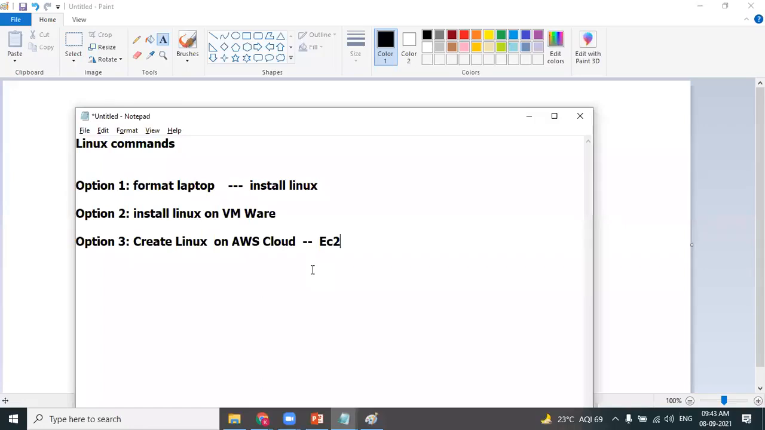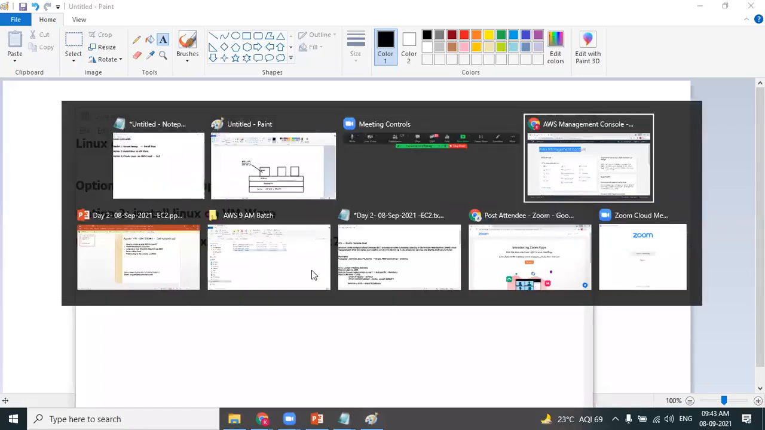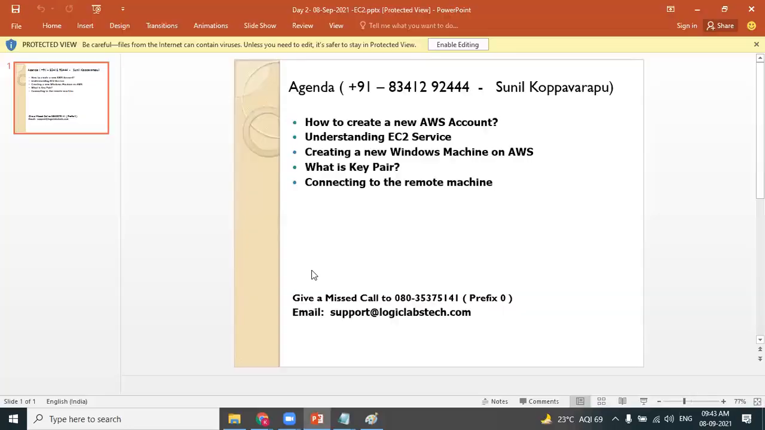For that purpose, you have to use a service called EC2. So let's learn how we can create an EC2 machine. Let's learn how you can create a Windows machine on AWS. To start with the first example of EC2, I'm showing you how to create a Windows machine. Let's experience how to create a Windows operating system on AWS cloud platform.